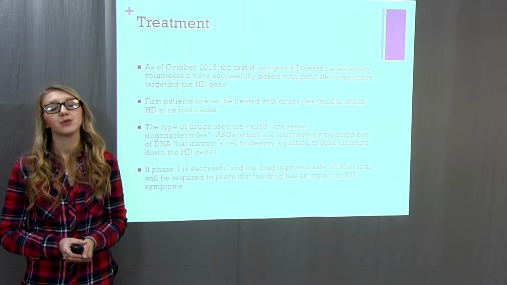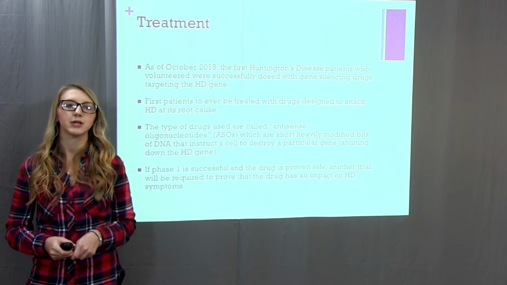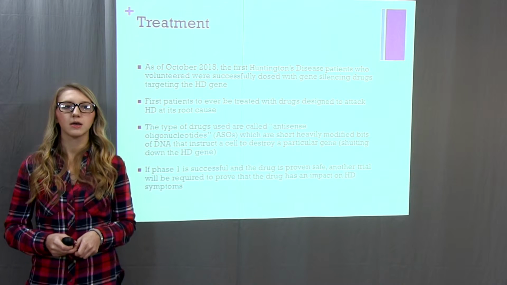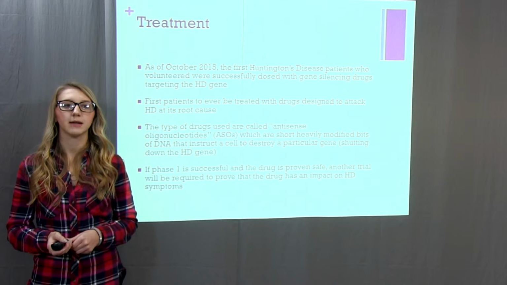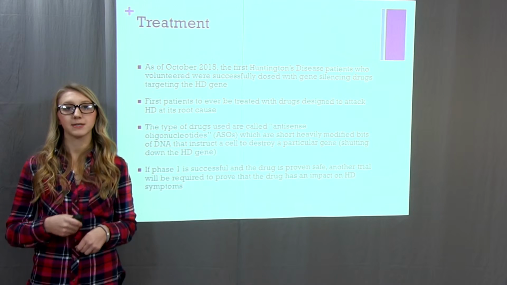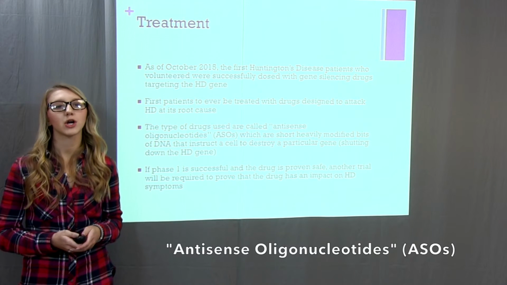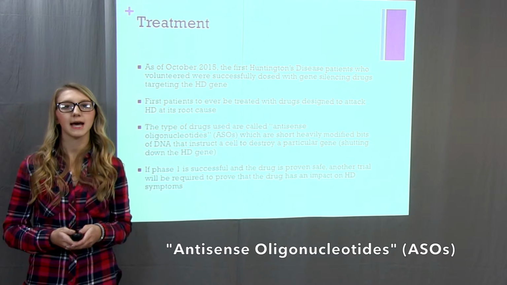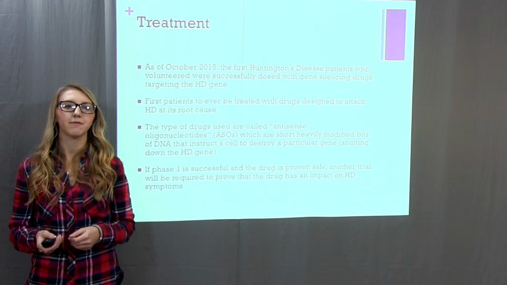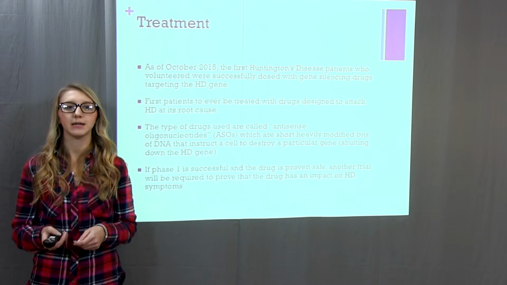Now, as of October 2015, so this is very new information, the first Huntington's disease patients who volunteered were successfully dosed with gene silencing drugs targeting the Huntington's disease gene. So they're the first patients to ever be treated with drugs that were designed specifically for Huntington's disease at its root cause. The type of drugs used are called antisense oligonucleotides, or ASOs, which are short, heavily modified bits of DNA that instruct a cell to destroy a certain gene.